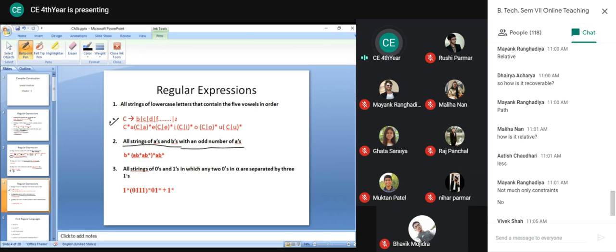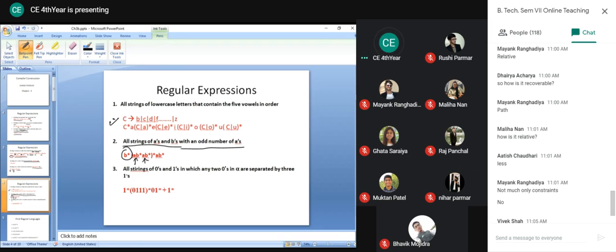So now it is B star. Then you can see here A and A. So A, B star, and whole star. This will generate even number of A. You can see, because we have occurrences of A 2 times. And in between we have B star, at the end we have B star. If your string starts with B, you can use this B star for it.